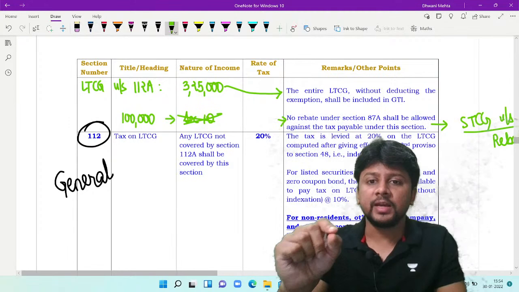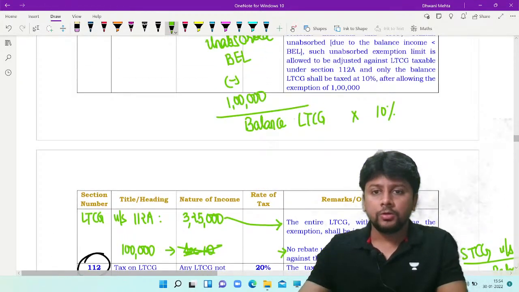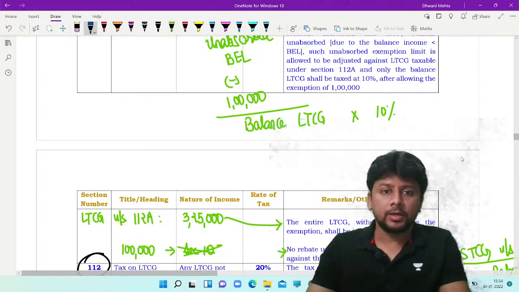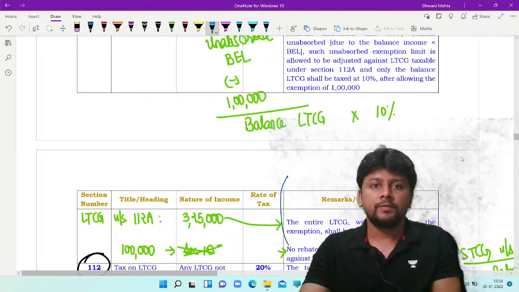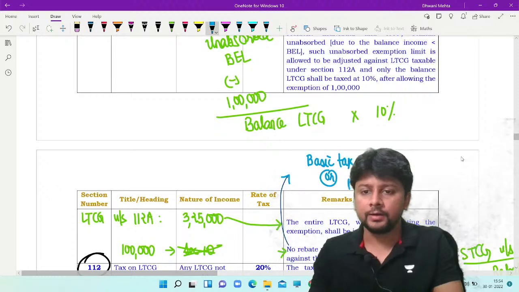Tax on this long-term capital gain is not eligible for any rebate, which means, when we calculate rebate, we do a working something like this. The amount of tax, basic tax, or maximum 12,500, whichever is lower of the two.